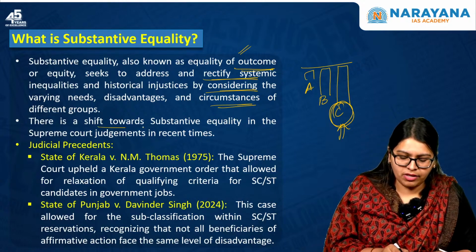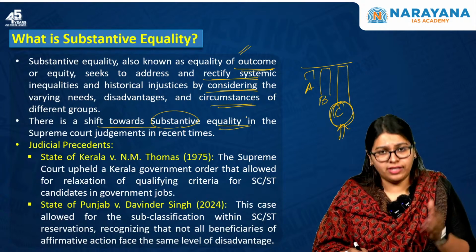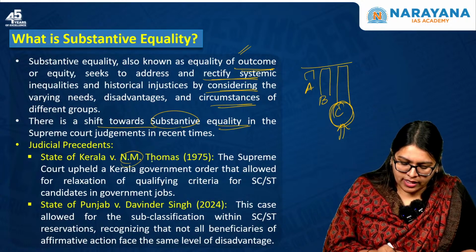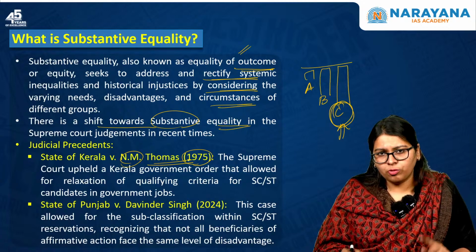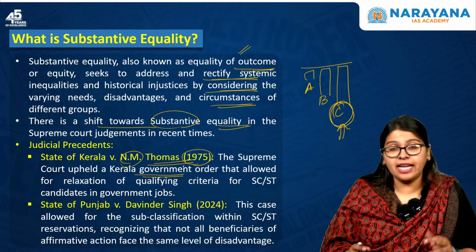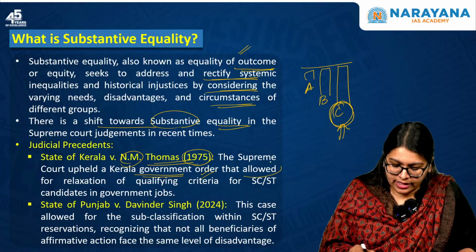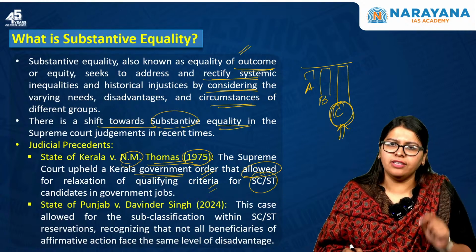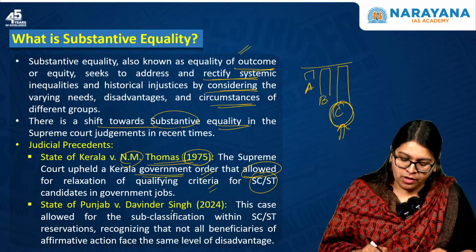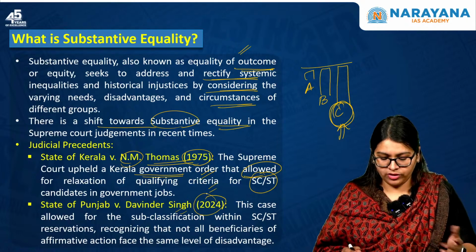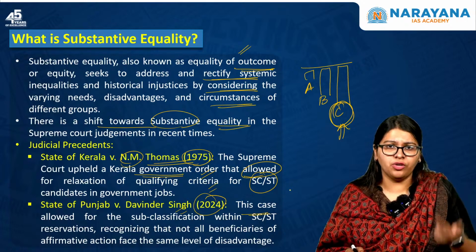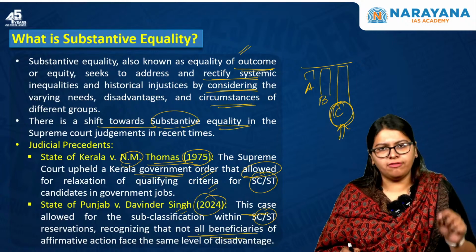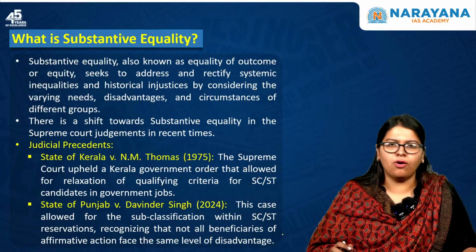And you can also see there has been a shift towards substantive equality in the Supreme Court in its recent pronouncements. The first one is State of Kerala versus N.M. Thomas, 1975. Here the Supreme Court upheld a Kerala government order which allowed relaxation of qualifying criteria for SC/ST candidates under government jobs. The next one is State of Punjab versus Davinder Singh, 2024, the most recent. This case allowed subclassification within the SC and ST reservation, recognizing that not all beneficiaries of affirmative action face the same level of disadvantage.